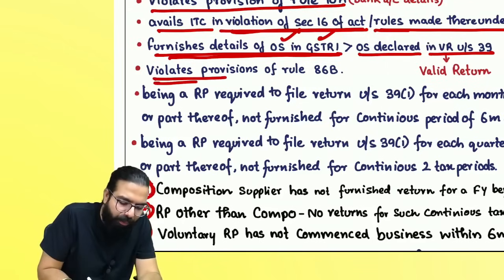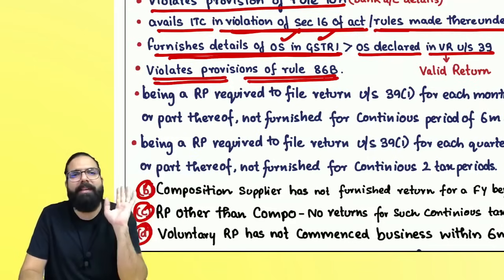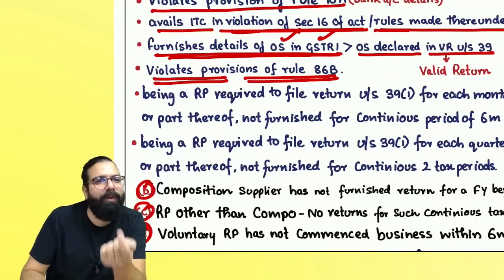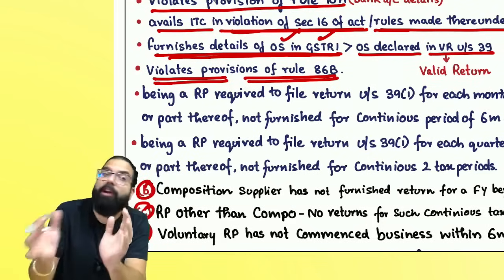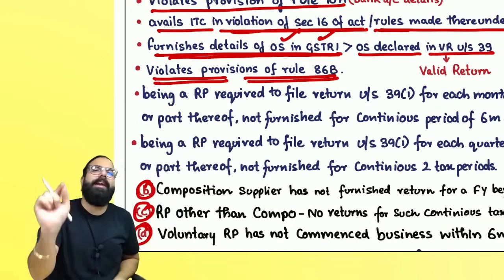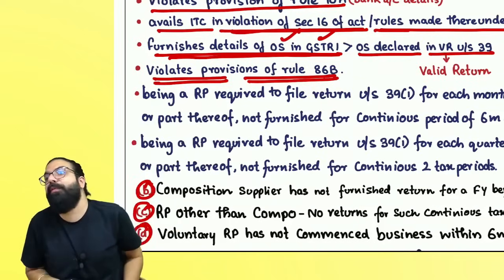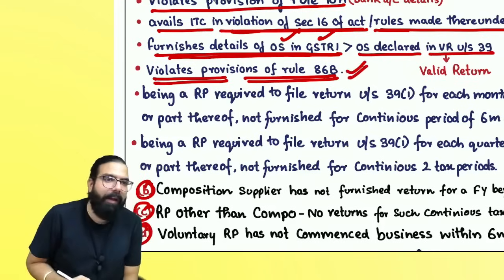The next is, if you violate the provision of rule number 86B, which is in your payment of taxes chapter, where we'll be going in and learning that 1% at least of your liability you should pay in cash. That is spoken in, you can't use 100% credit. That is told in rule number 86B. They say 1% has to be paid in cash through your e-cash ledger. That is told by rule number 86B. If you don't follow the provision of rule number 86B, then also your registration can be cancelled.